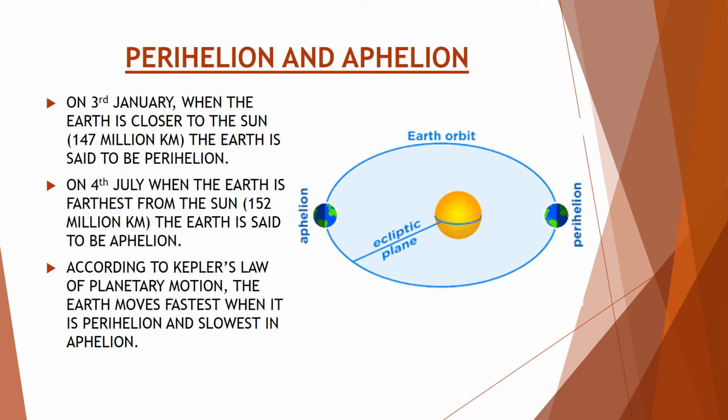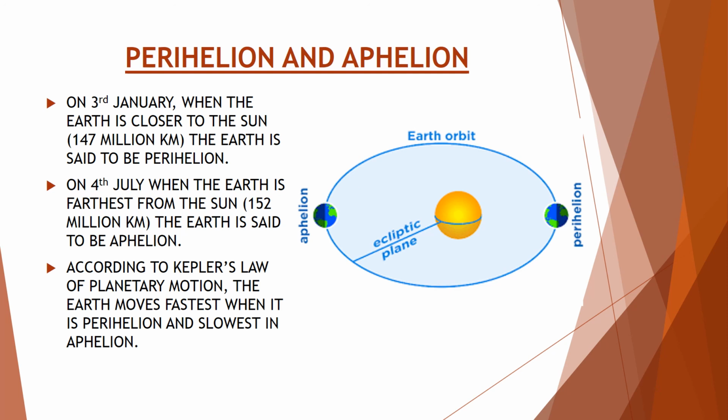Perihelion and aphelion. On 3rd January, when the Earth is closer to the Sun, that is 147 million kilometers, the Earth is said to be at perihelion. Next one is on 4th July, when the Earth is farthest from the Sun, that is 152 million kilometers. The Earth is said to be at aphelion. According to Kepler's law of planetary motion, the Earth moves fastest at perihelion and slowest at aphelion.